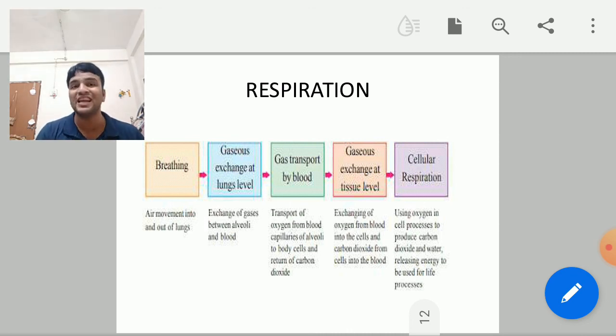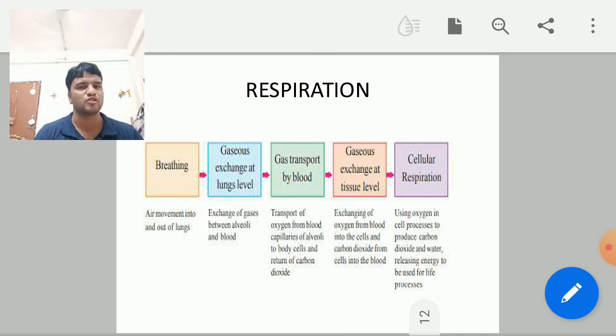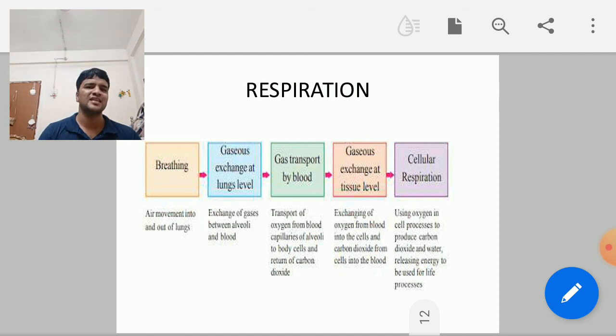Okay, so see how the respiration process is completed. That is breathing, then gaseous exchange at lung level, then gas transport by blood, and gaseous exchange at tissue level, and cellular respiration. So this whole process we can call respiration. As I told you, breakdown of food to release energy, that is respiration. Now how organ level respiration is different and cellular level respiration is different, we will see now.